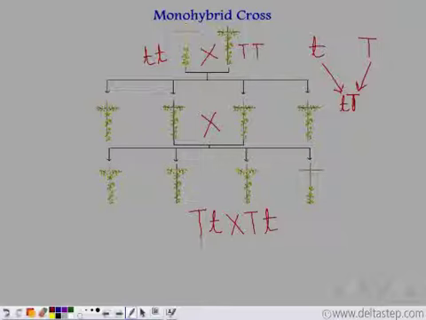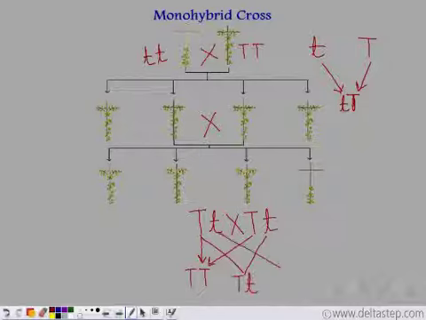Yes, capital T can come with capital T to form 2 factors, capital T, capital T. Next, it can form capital T, small t. Again, these 2 can form capital T, small t. And finally, small t and small t combines to form small t, small t.